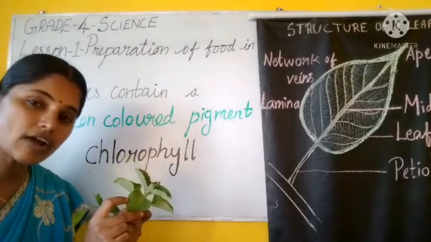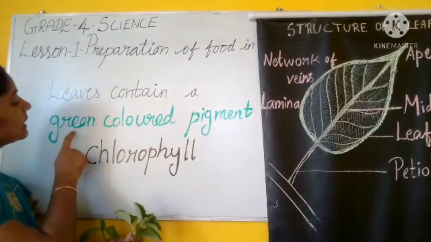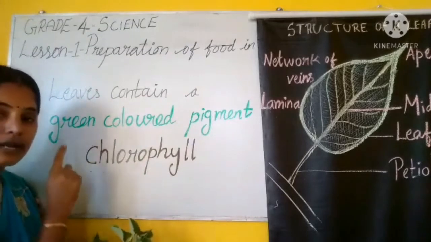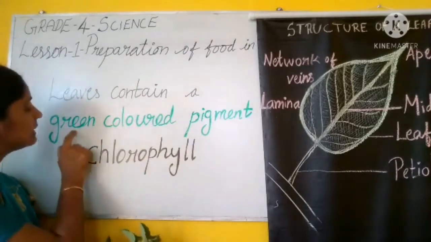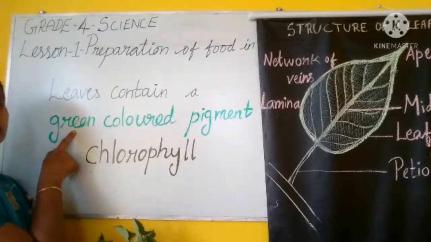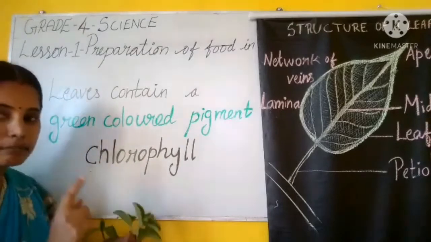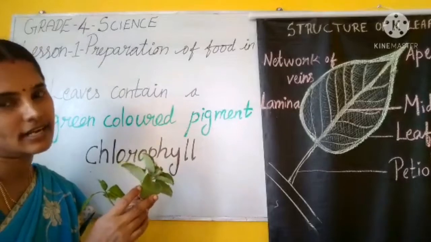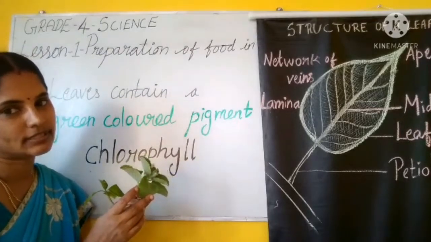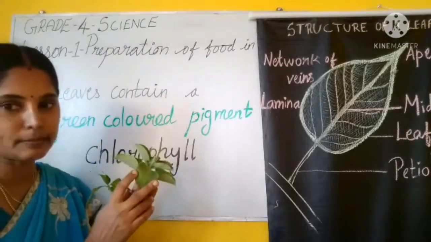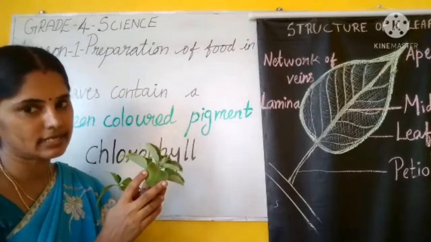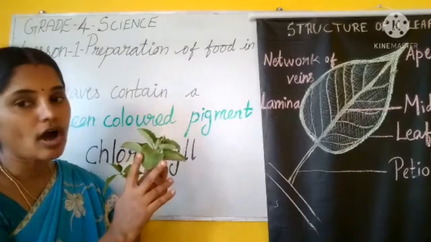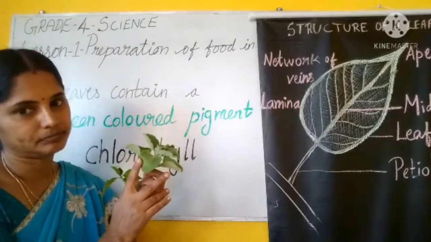What is the color of the pigment? Green colored pigment. The color of the pigment is green. That's why leaves are green in color.